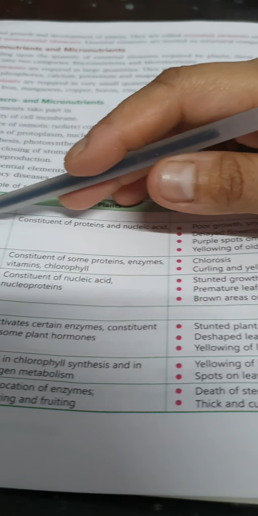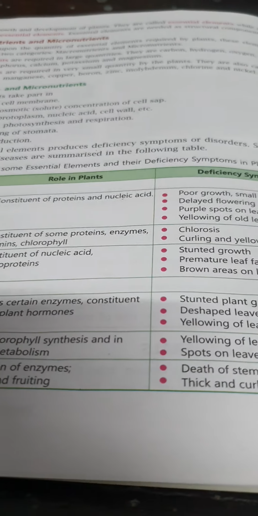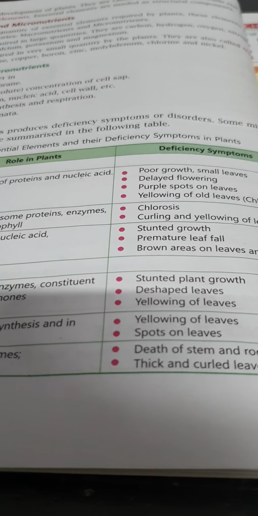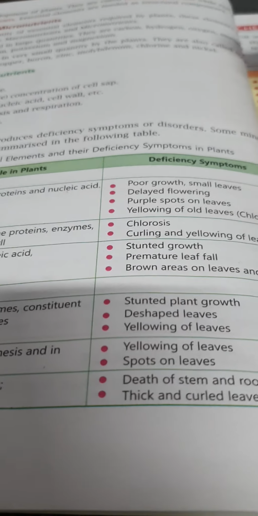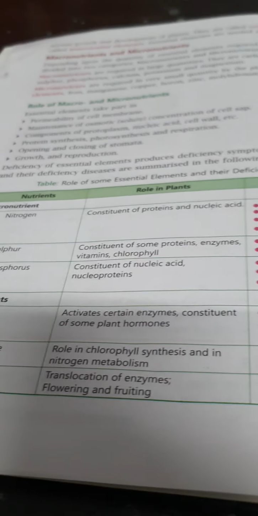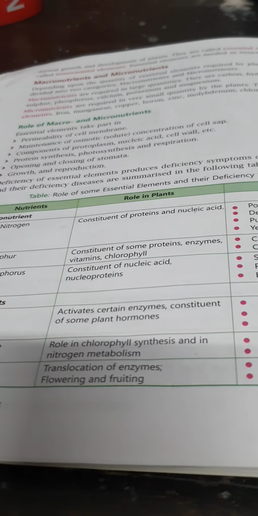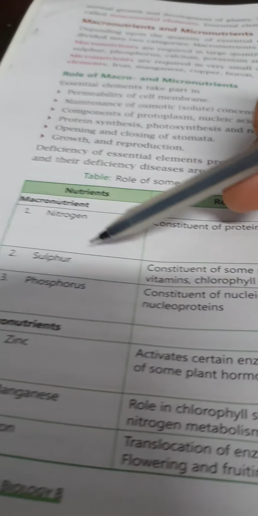Meaning if the plant is not getting nitrogen in a proper manner, there will be very poor growth of the plant, small leaves will come out, flowering will be delayed, there will be purple spots all over the leaves and the leaves will turn yellow very fast.